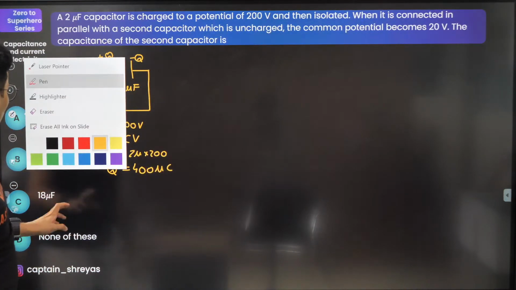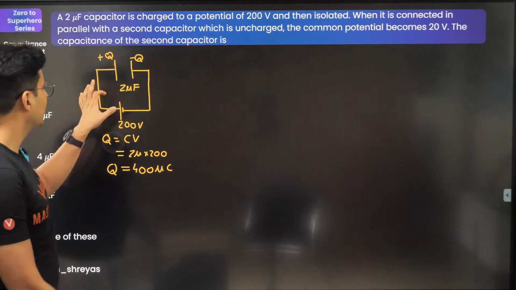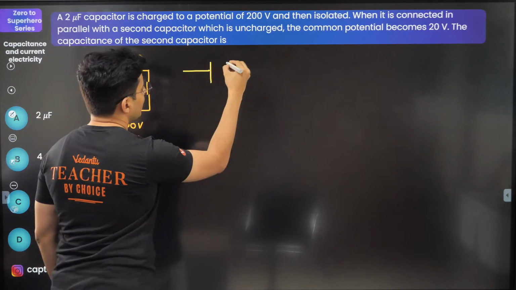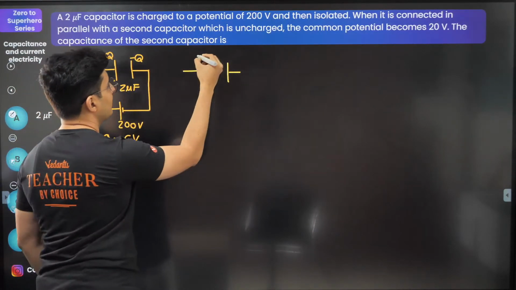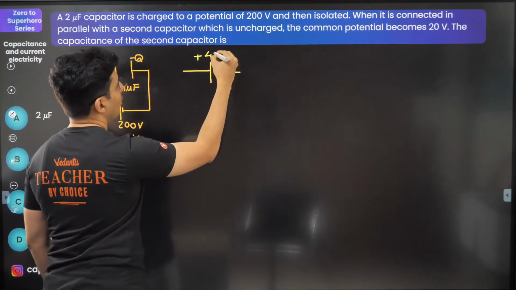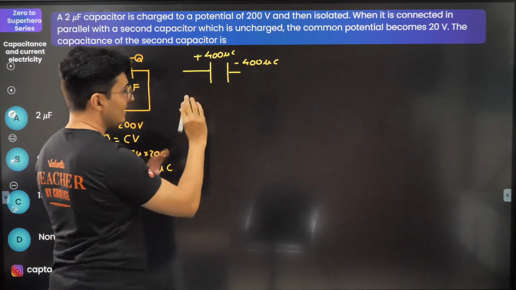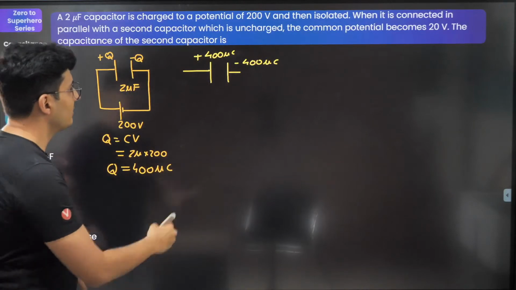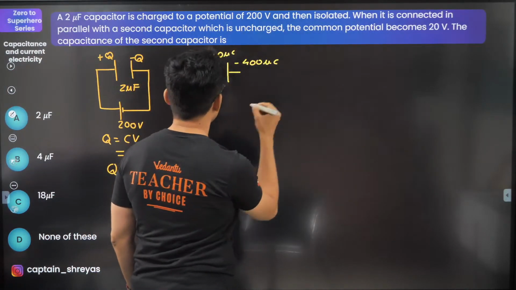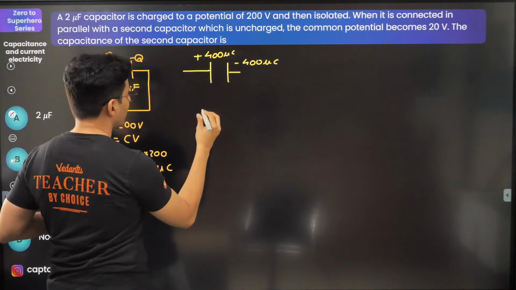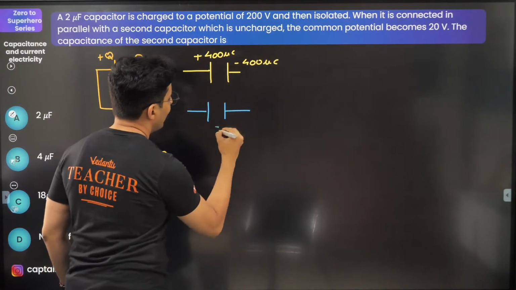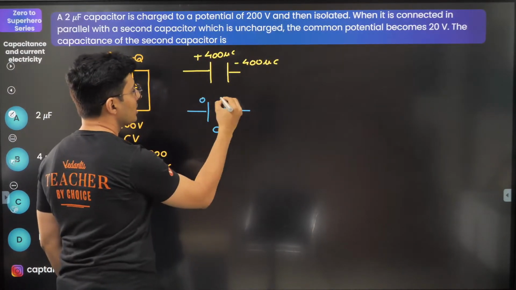Now what has happened is you are disconnecting it. That means the charge will remain as it is: plus 400 microcoulomb and minus 400 microcoulomb. It's separated. And now you connect this to another capacitor, whose value I do not know. There is no charge stored on it.